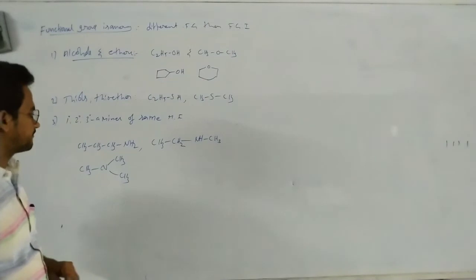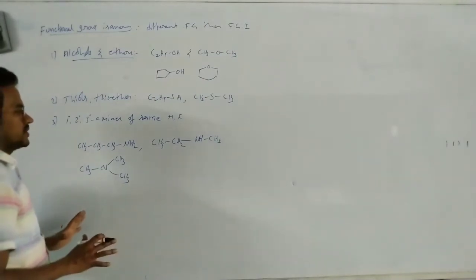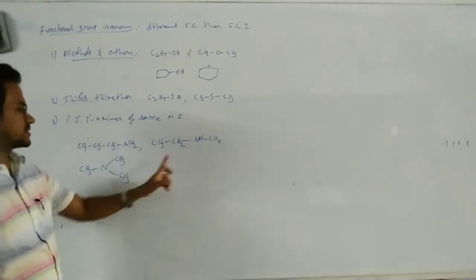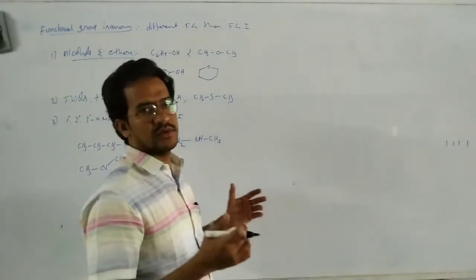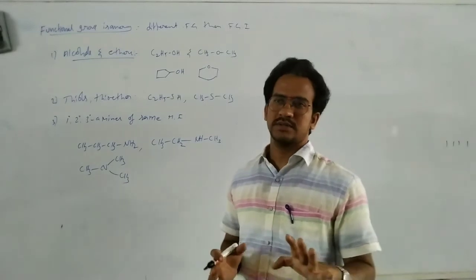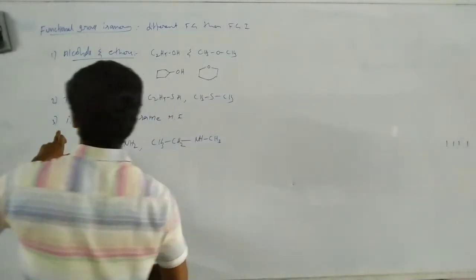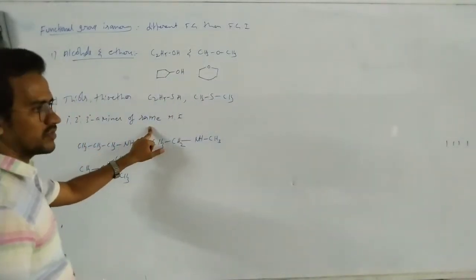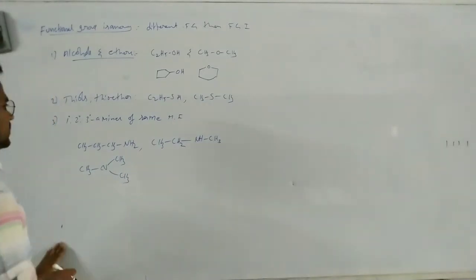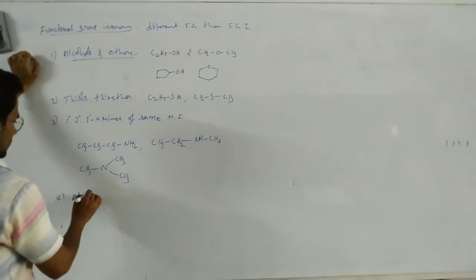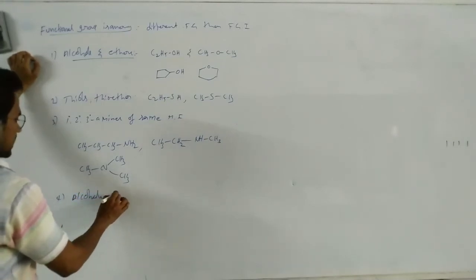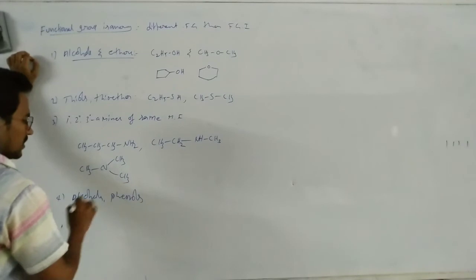Okay, that's it. Here NH2 is the functional group, here NH is the functional group, here N is the functional group. Different properties. We will discuss in further classes. These have different properties. Primary, secondary, tertiary amines of the same molecular formula are considered as functional group isomers. And next one, very, very important point, alcohols and phenols.